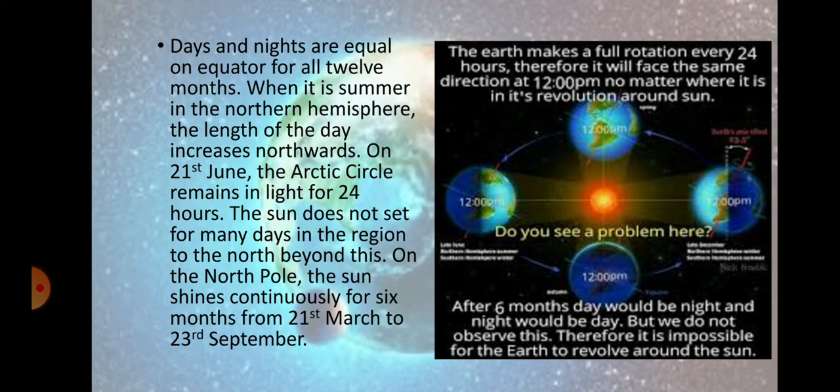On the North Pole, the sun shines continuously for 6 months from 21st March to 23rd September. You can see here on your screen 21st March to 23rd September is shown, and we can also see that sun rays are directly falling on the North Pole. So there is a day of 6 months at the North Pole.